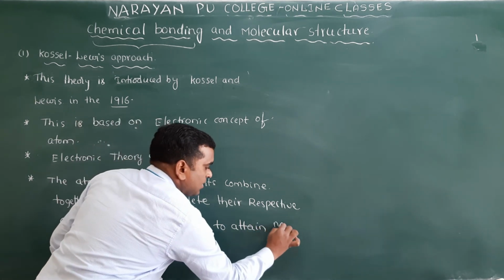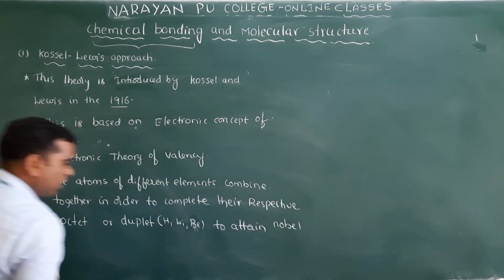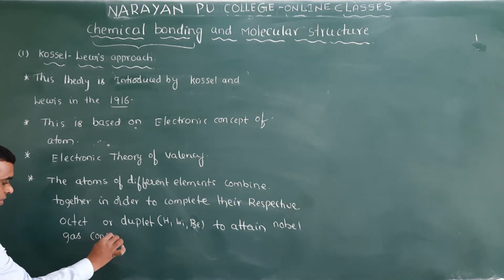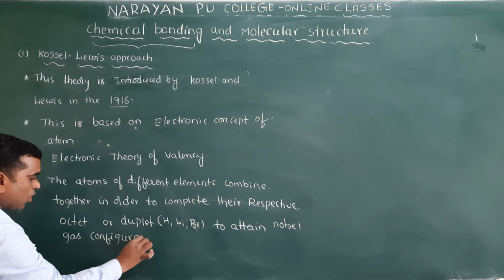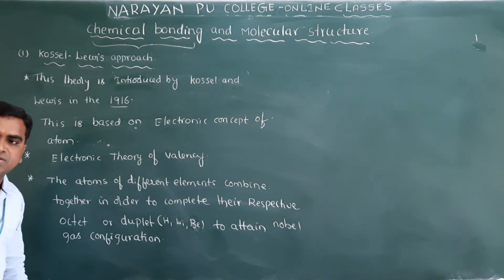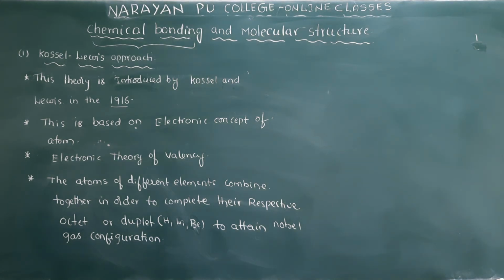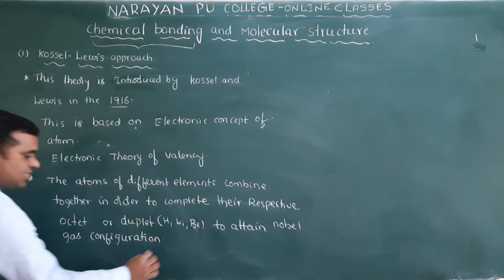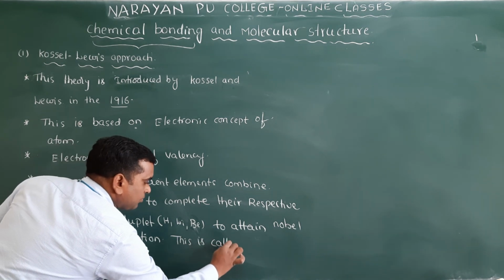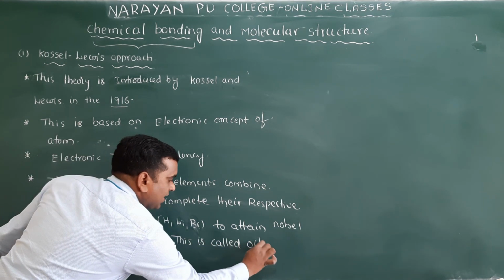2-18 noble gas configuration. Noble gas configuration. Clear? And this is called the octet rule.